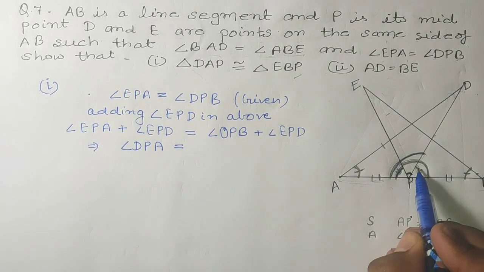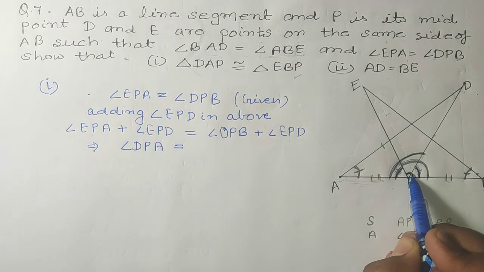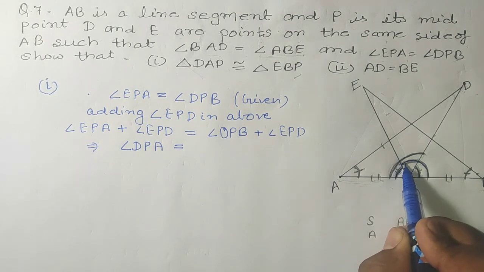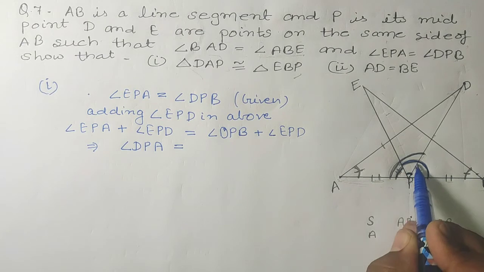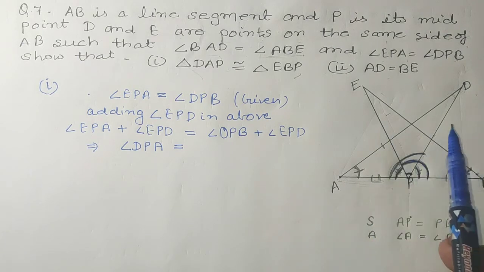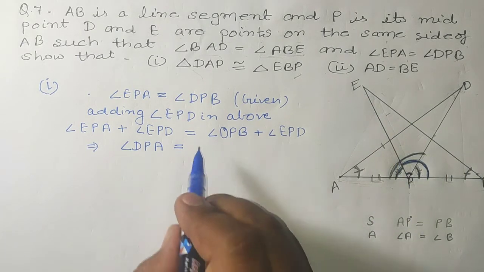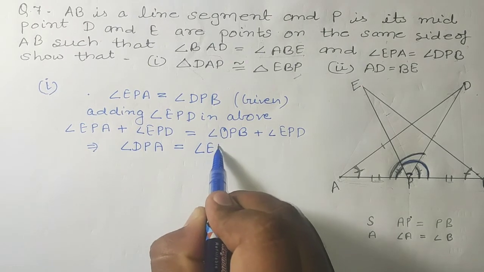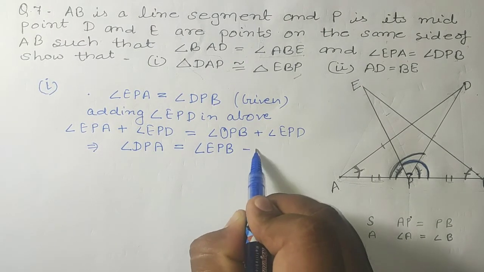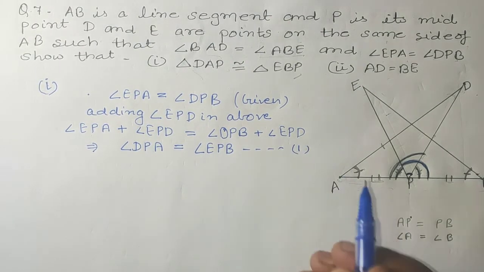And if we add this angle and this angle, this whole angle will become... Okay, now it will be the whole angle, so this angle is angle EPB. Suppose it is the first equation.